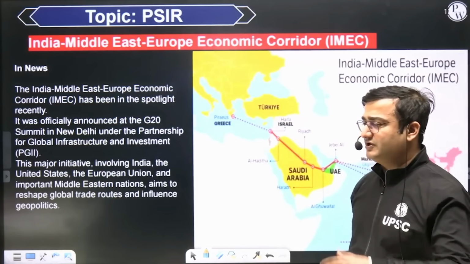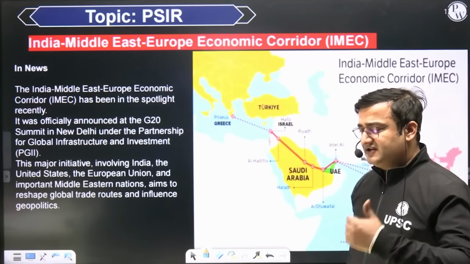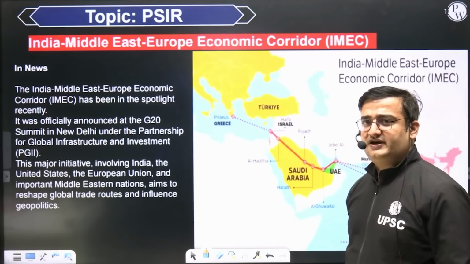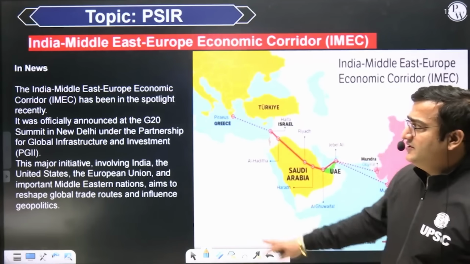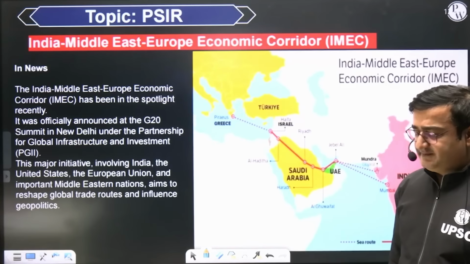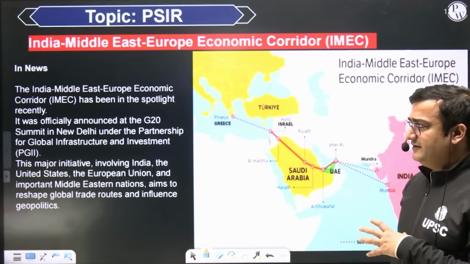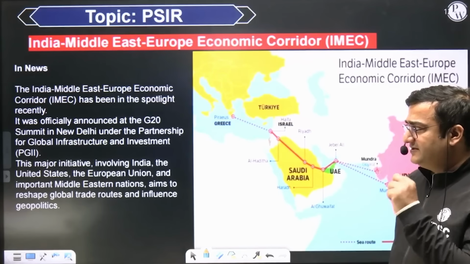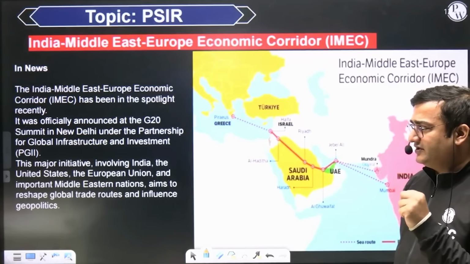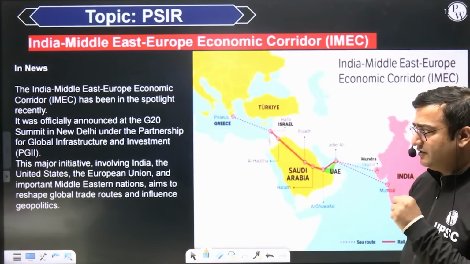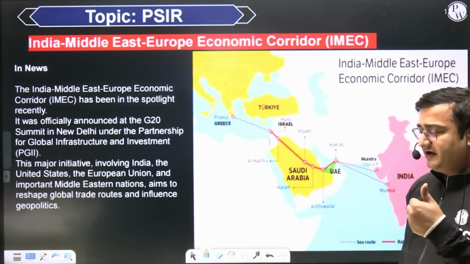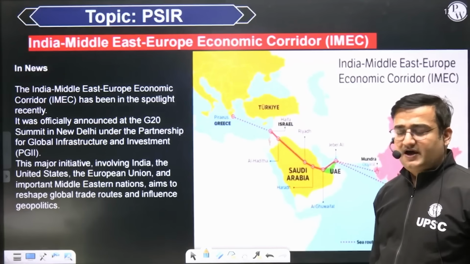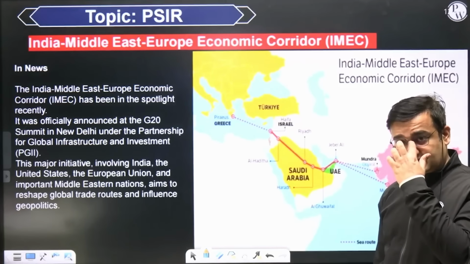But there is absolutely no denying this fact that this project will be an answer to China's Belt and Road Initiative. So the India Middle East Economic Corridor has been in the spotlight, and this major initiative involves India, United States, European Union, countries of Middle East, which aims to shape global trade route and influence geopolitics. It is going to shape many things in the world.